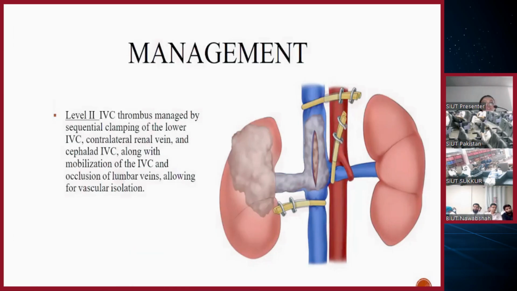For management of level 2 thrombus, which is more than 2 centimeters from the renal ostium and below the hepatic veins, the thrombus is managed by sequential clamping of the lower IVC, contralateral renal vein, and cephalad IVC, along with mobilization of the IVC and occlusion of lumbar veins, allowing for vascular occlusion. These are the points showing the distal clamp, proximal IVC clamp, and the opposite side renal venous clamp.